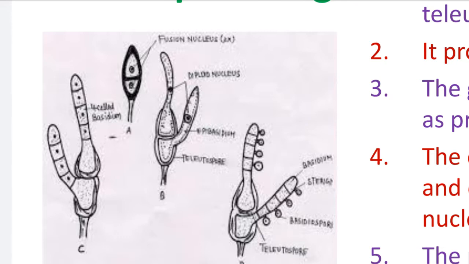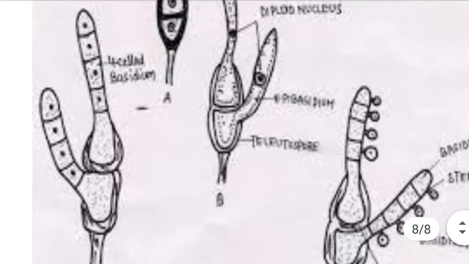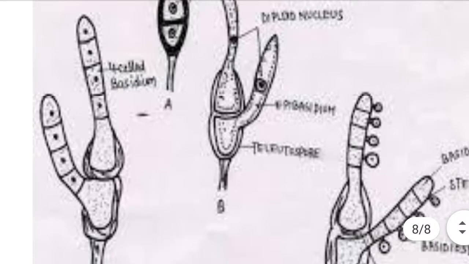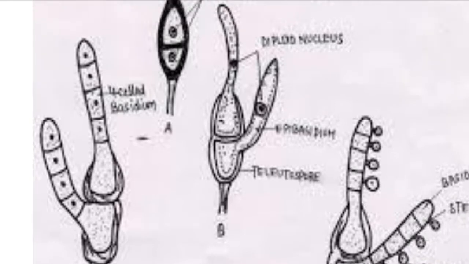So that each epibasidium has 4 haploid nuclei. At the same time, this epibasidium produces 4 septa, 4 transverse walls. Due to these 4 transverse walls, the 4 cells are identified in the epibasidium. The 4 cells are clearly observed in the epibasidium.